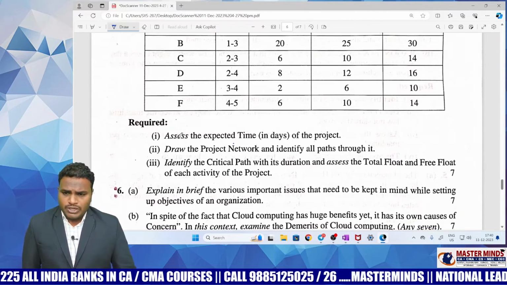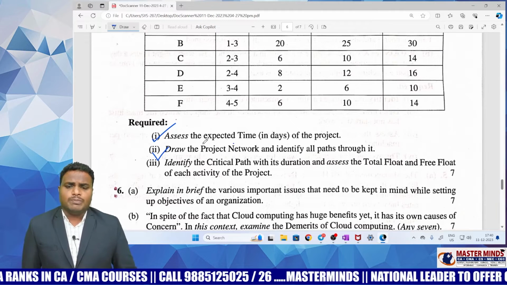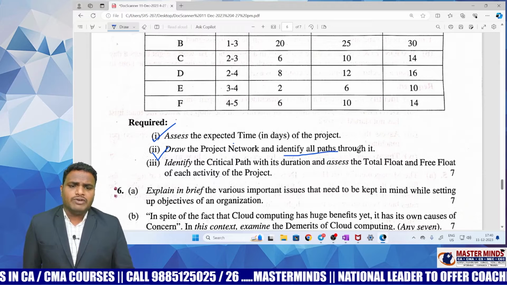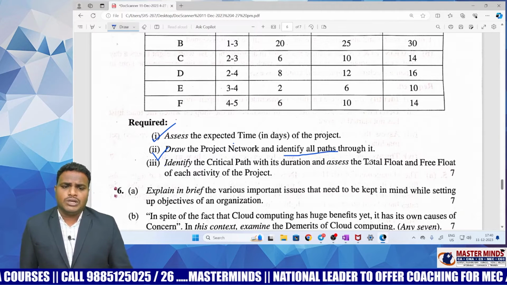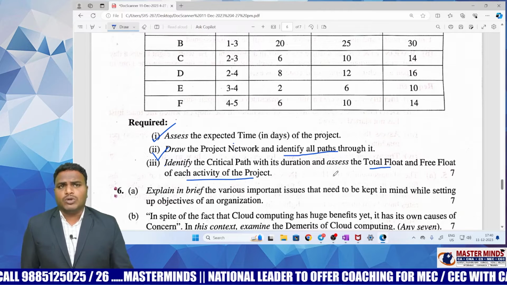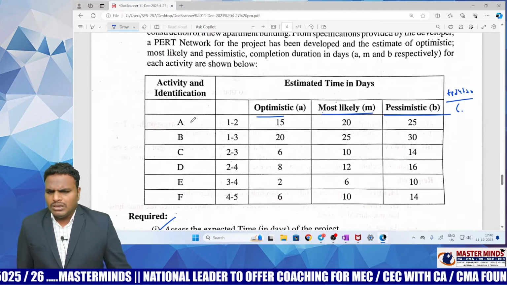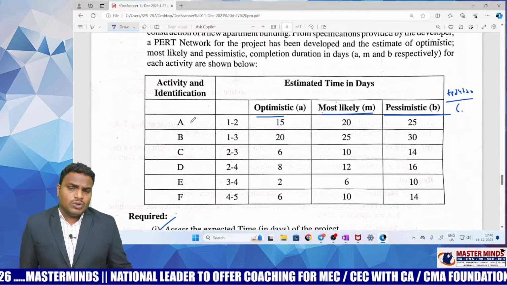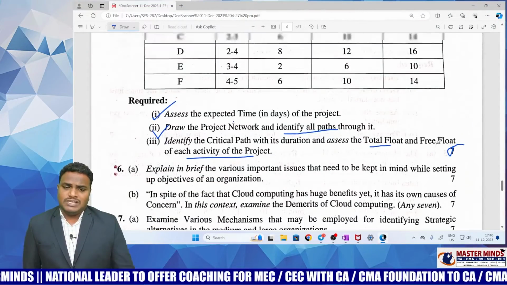Based on the expected duration, draw the project network diagram and identify all the critical paths, and identify the critical path with duration and the total float and free float of each activity of the project. How many marks? 7 marks. This is a slightly lengthier question, but even though it is lengthy, the marks are tempting, only 7 marks.